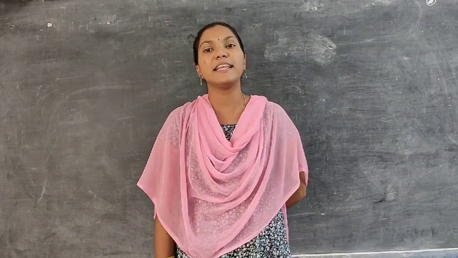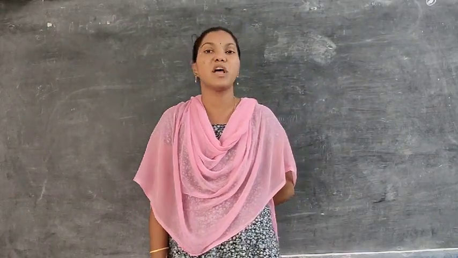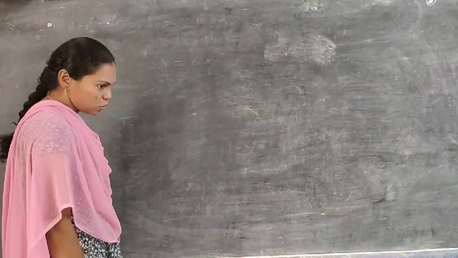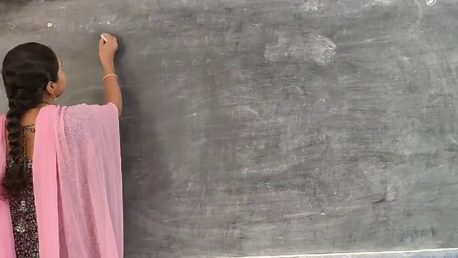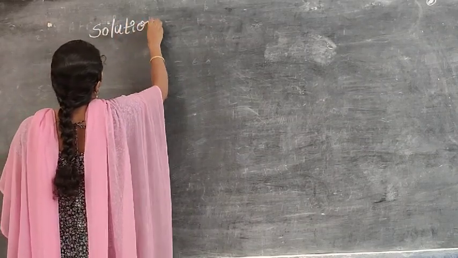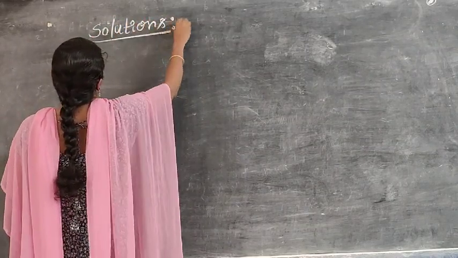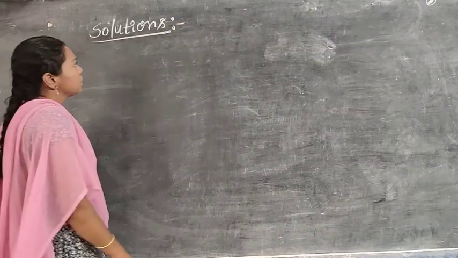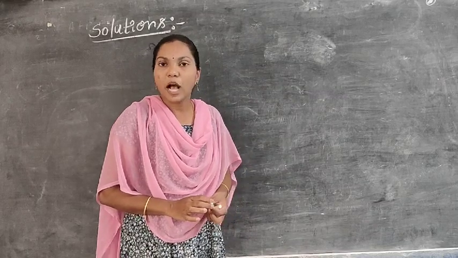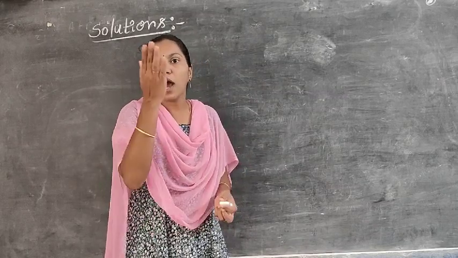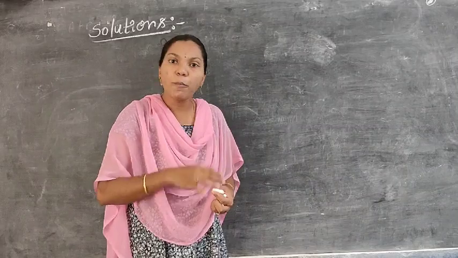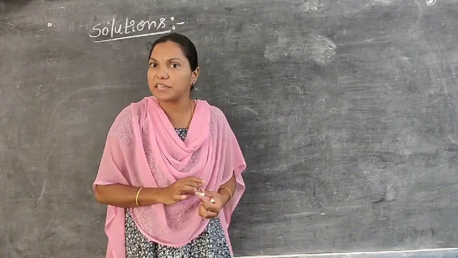In the past video I clearly explained this classification of mixtures. Now, what is meant by a solution and how can we classify solutions into different types? What are solutions? In a homogeneous mixture, two or more types of substances are present. Those components cannot be separated easily by the filtration process.